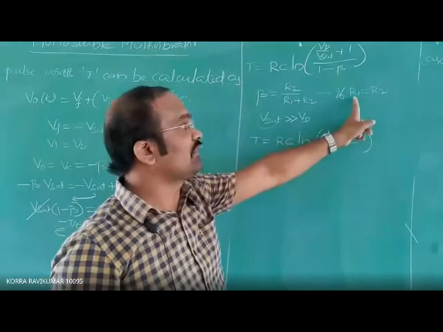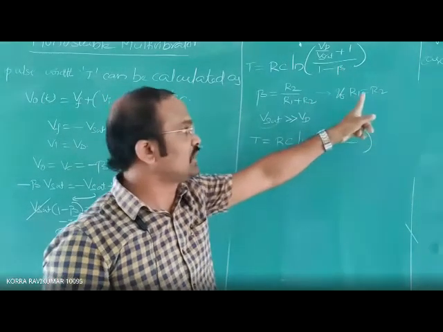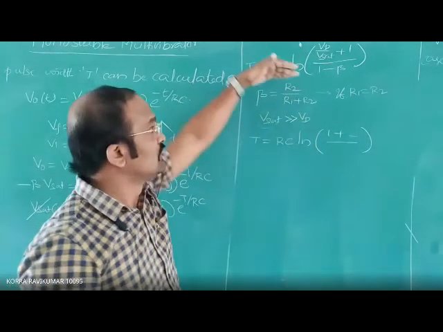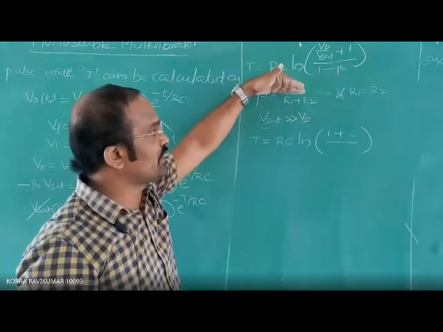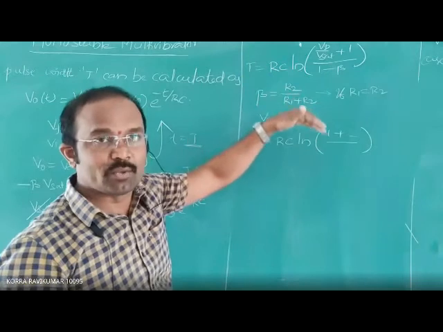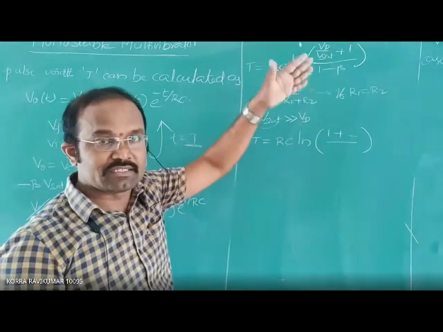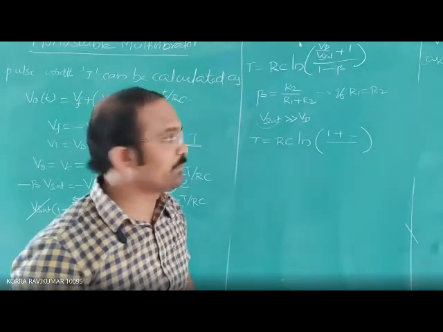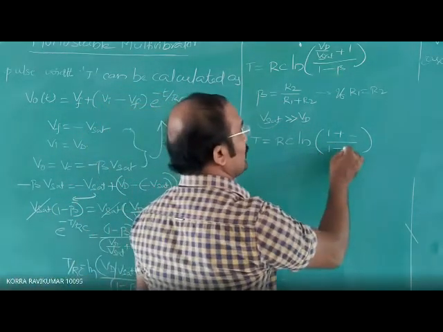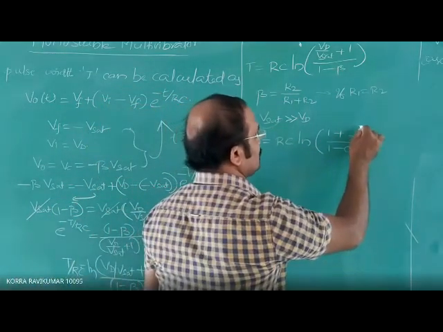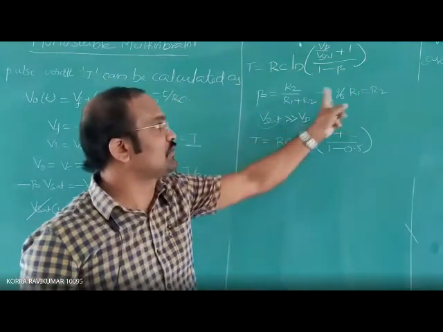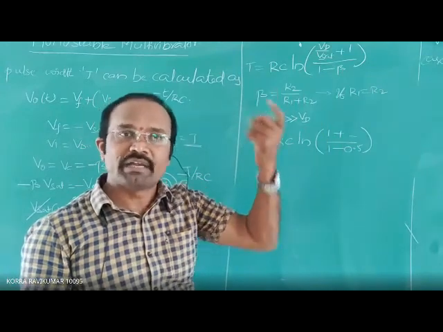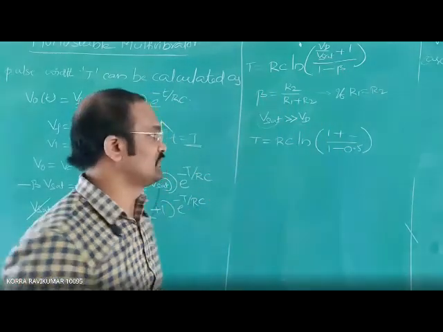Here, if R1 is equal to R2 and you substitute this in the beta equation, then R by R plus R is R by 2R, R cancels, so 1 by 2, which is 0.5. So beta is equal to 0.5.